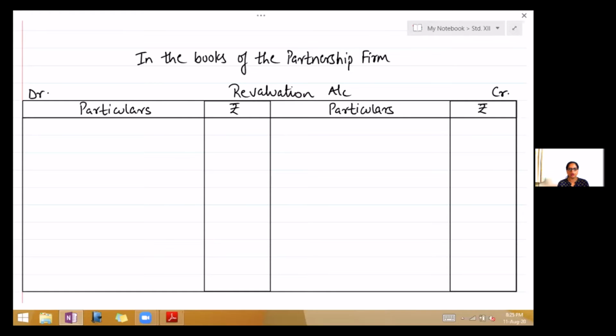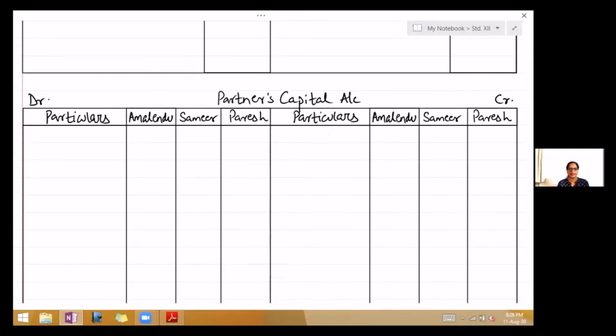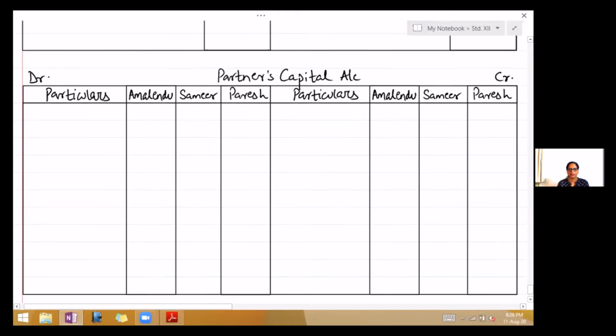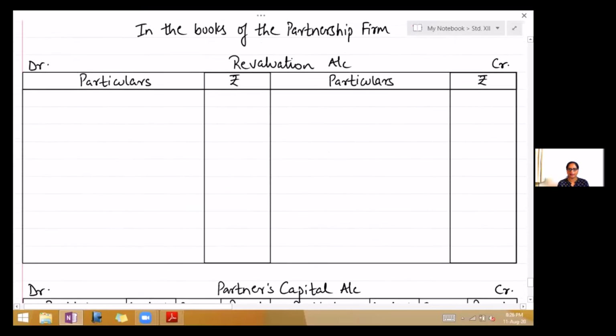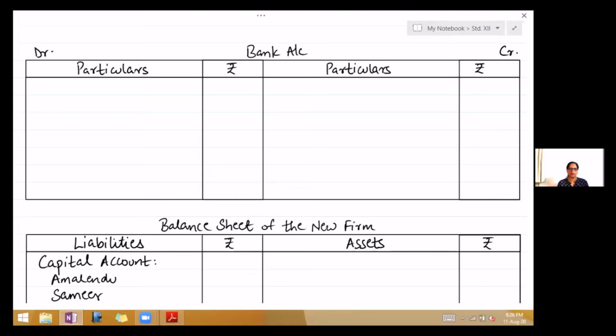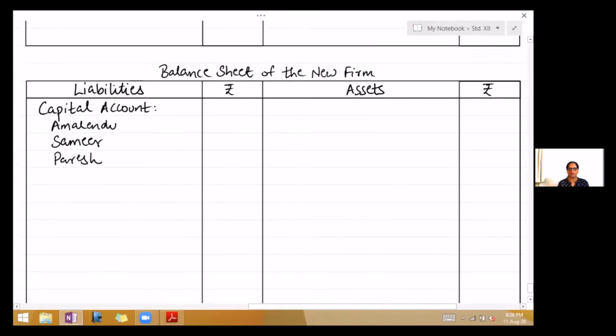Below that you will draw revaluation account for about 8 lines. Next you will draw partners capital account. Now here all 3 partners you have to show, so draw 3 columns for the amount and write the names. Again, you leave about 8 lines for partners capital account. We are given cash at bank, so we will draw bank account. Actually, this is a working note, but we have to find out the balance at the end of the year. So draw bank account, and lastly, you will draw balance sheet of the new firm.